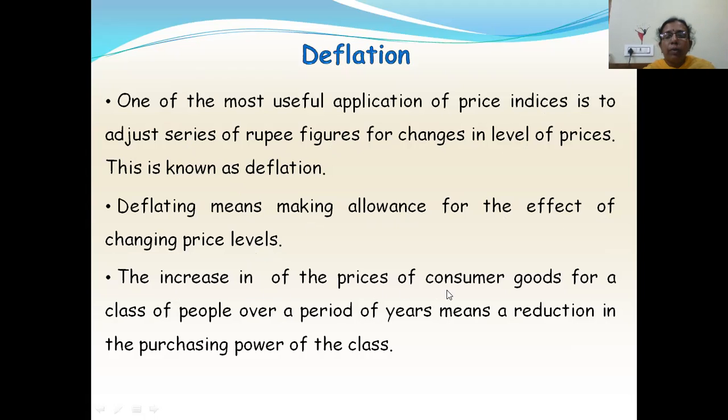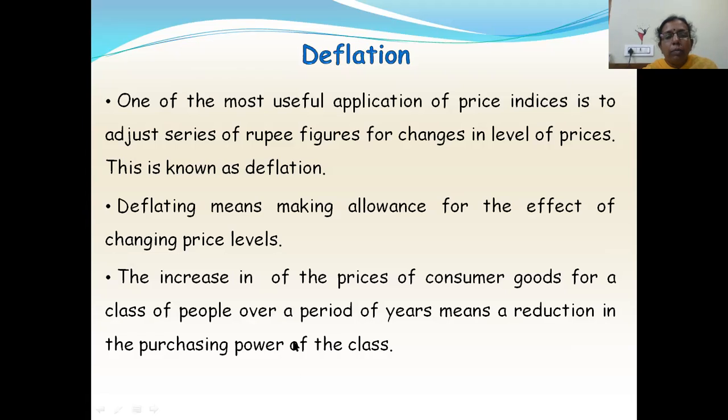The increase in prices of consumer goods for a class of people over a period of years means a reduction in the purchasing power of the class. So whenever consumer goods prices increase over a period of years, a certain class of people may not be able to purchase that item, or not in the quantity in which they used to buy before the change in prices.